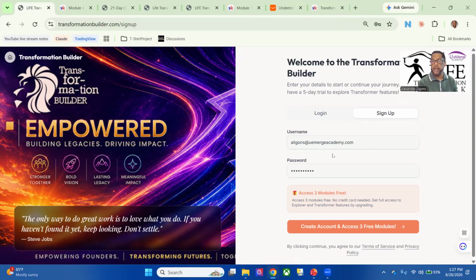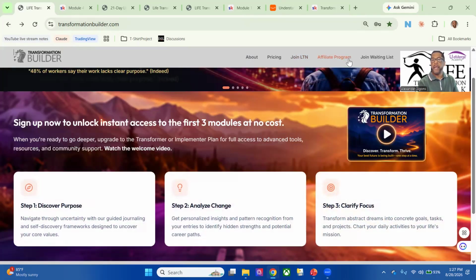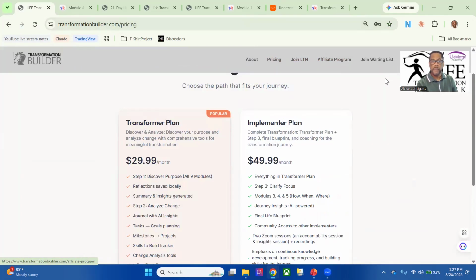Let me actually back up. I don't want to tell you this and you not see it for yourself. Right here under pricing, we have what's called the Transformer plan.